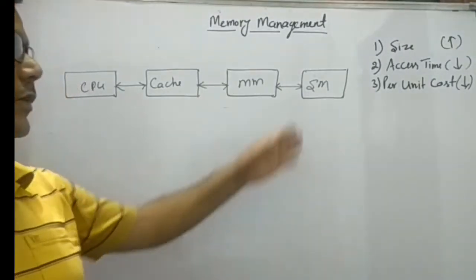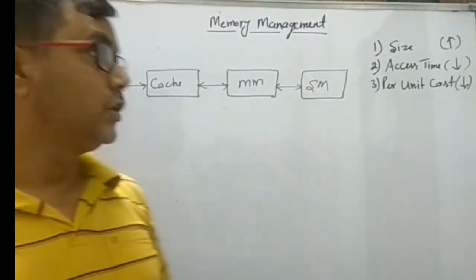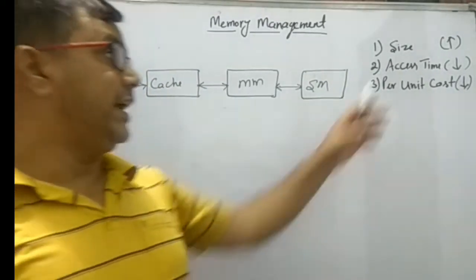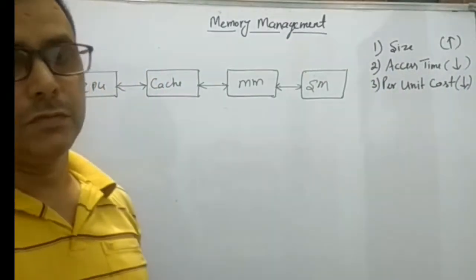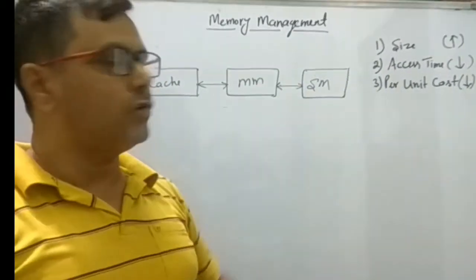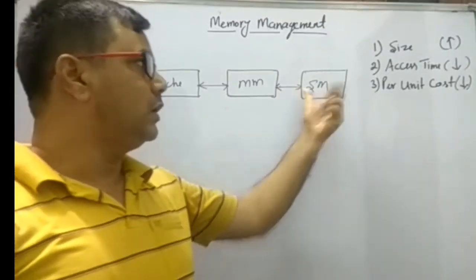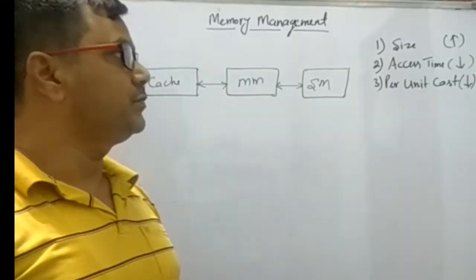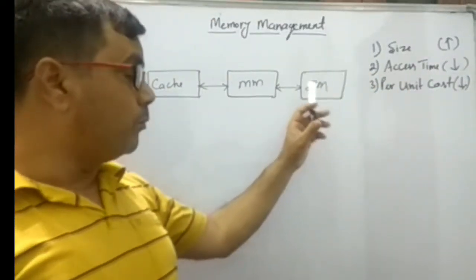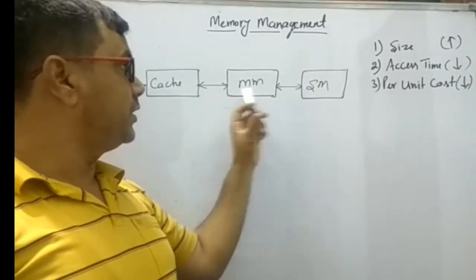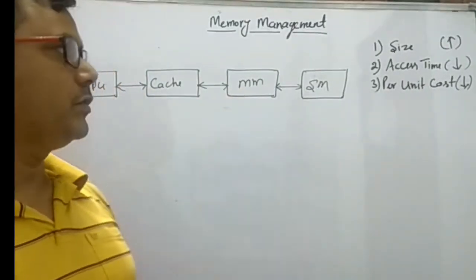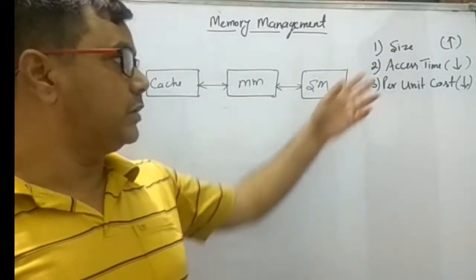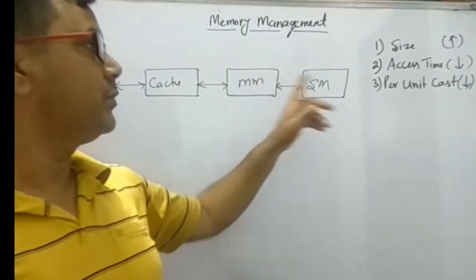Look here. A secondary memory is a memory whose per unit cost is very low, but its access time is much more than any kind of memory. Size is also larger. Per unit cost is lower, but size is larger. Whereas in the main memory, the access time is much less than the secondary memory, but the per unit cost is larger. That means the criteria are not fulfilled.